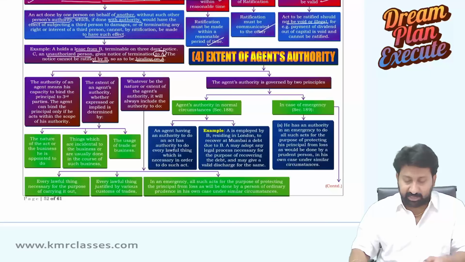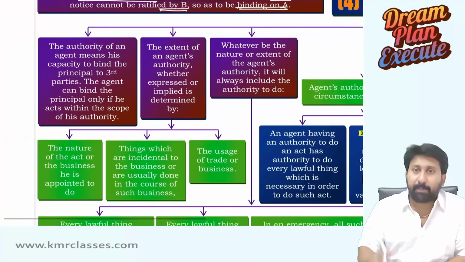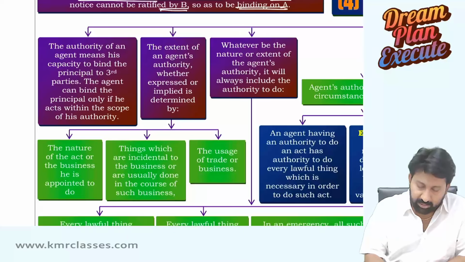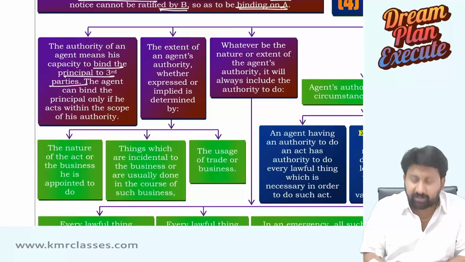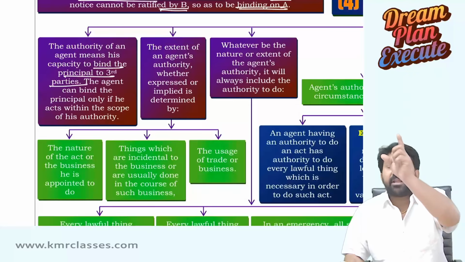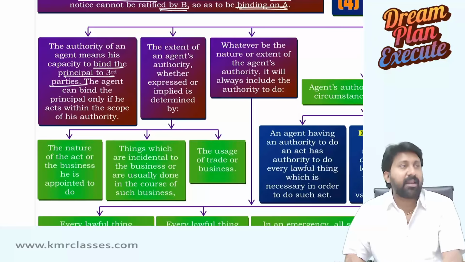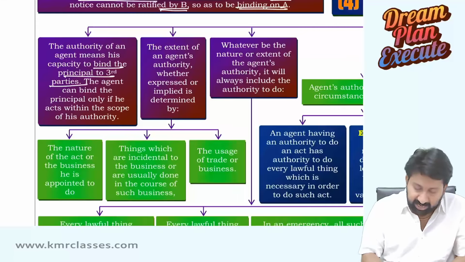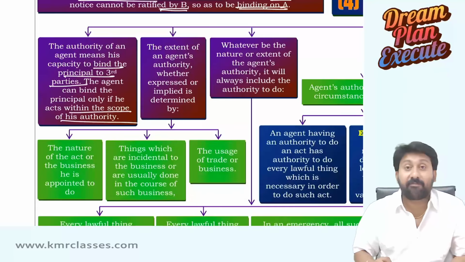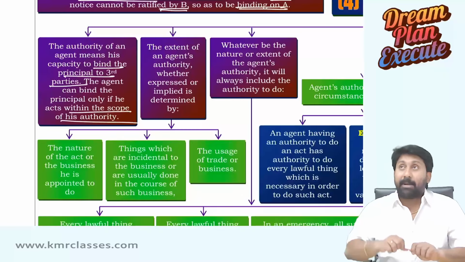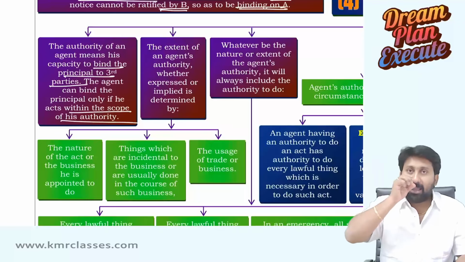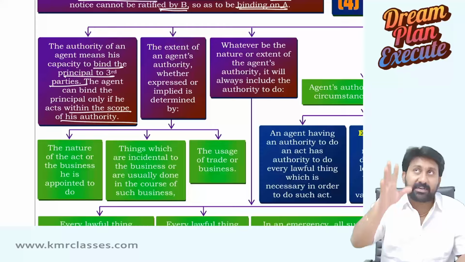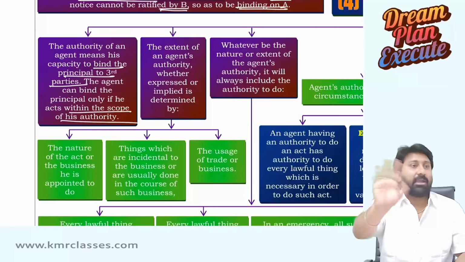Extent of agent's authority. What are the powers of an agent? The authority of an agent means capacity to bind the principal to the third party. Just to be written, act done by the agent, who will become liable? Principal is liable in 99% of the cases. The agent can bind the principal only if the acts are within the scope of his authority. Means if the principal cannot do something, the agent also cannot do. That means it is not within the scope. At that time, we cannot make the principal liable.